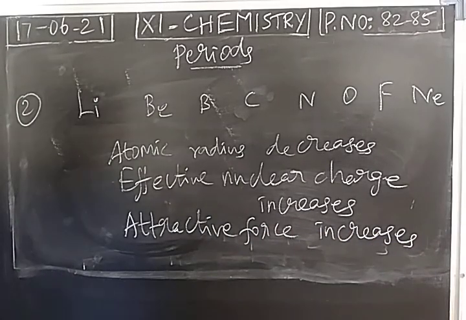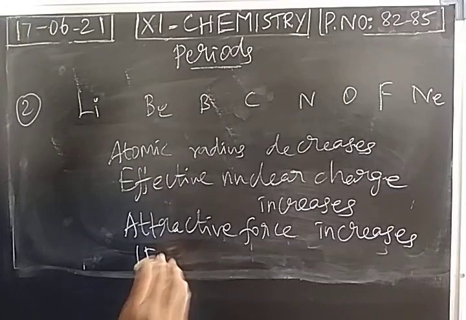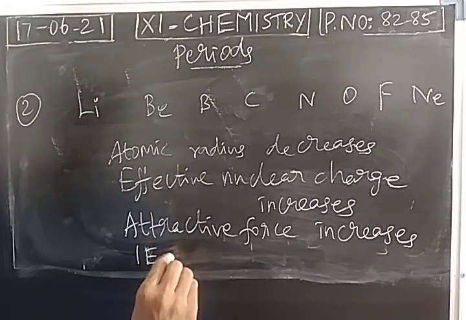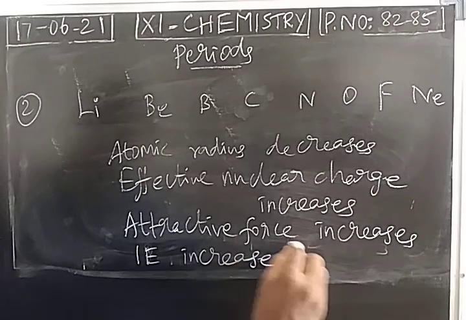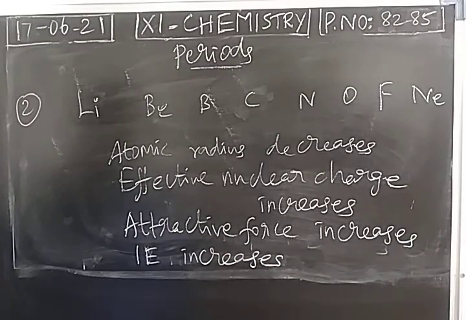When you take the attraction between the nucleus and the last electron, left to right, it increases. That means ionization energy increases. Attractive force increases means we need more energy to remove the last electron.